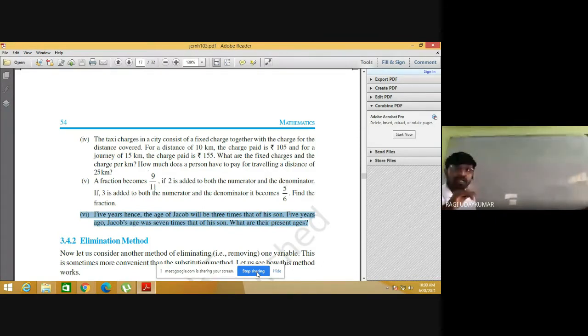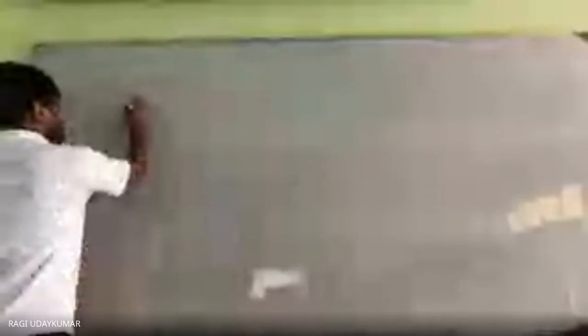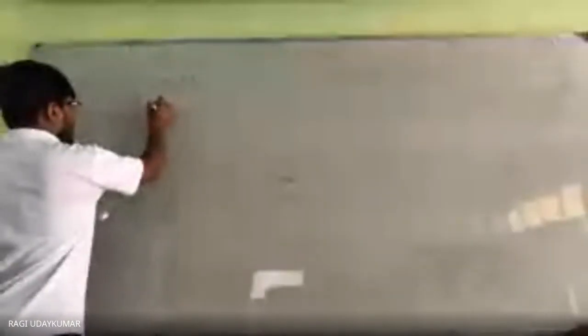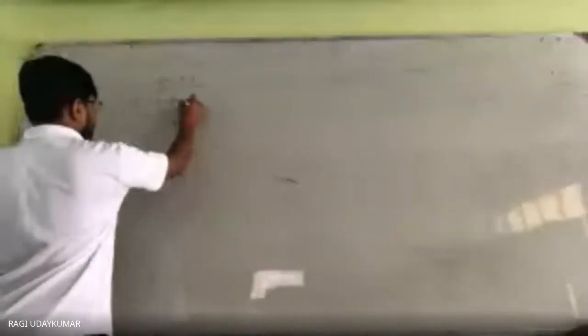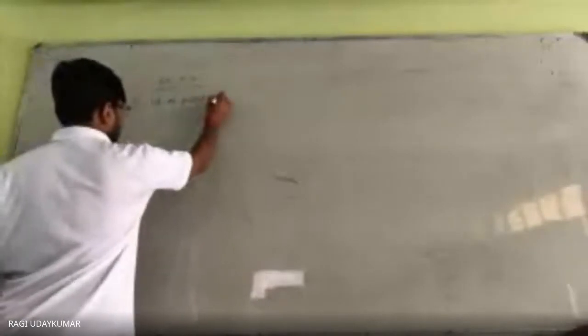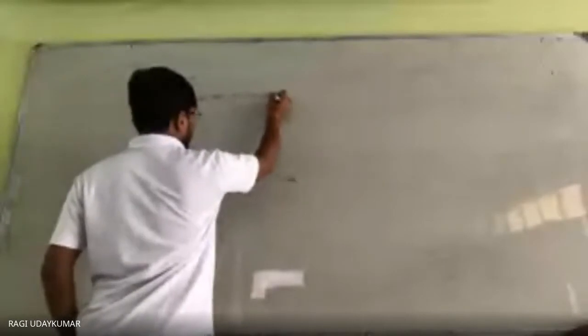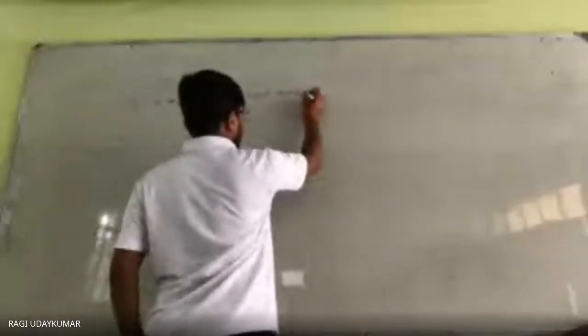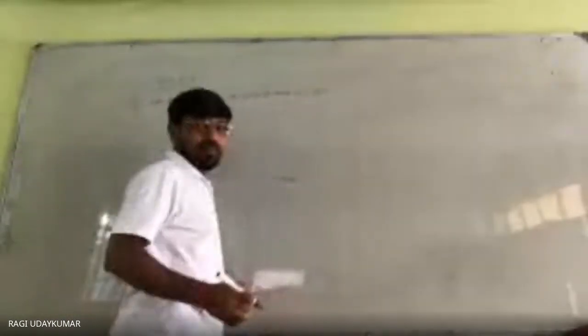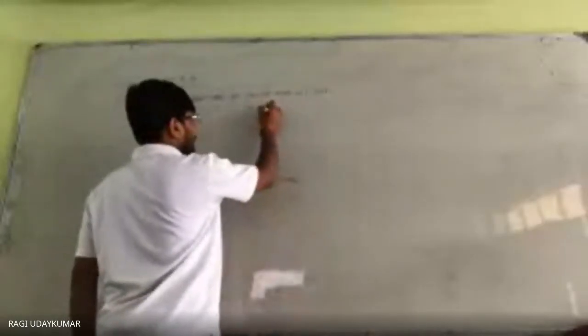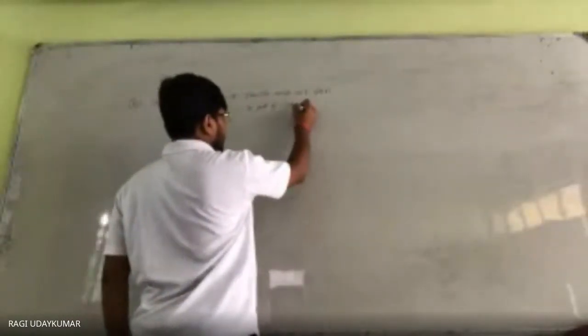Then, according to the question, however many times is given, that many times we need to take into consideration. Let the present ages of Jacob and his son be x and y respectively.